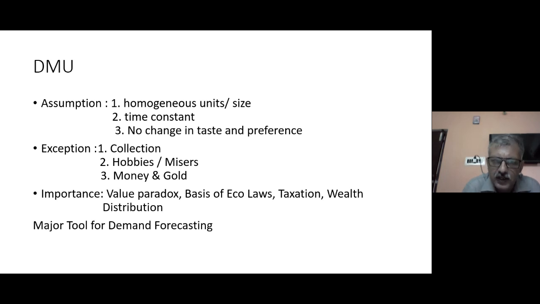Same goes for hobbies and for misers. Now, if I'm a miser, I keep adding a lot of money, or I have many cars. Say I have a hobby of keeping bikes. Now, in this case, in spite of me having 4 bikes, when I'm going to purchase the 5th one, my rate of satisfaction will increase rather than declining. Why? It is not something which I'm purchasing for meeting my needs. Rather, I'm trying to just satisfy my hobbies.